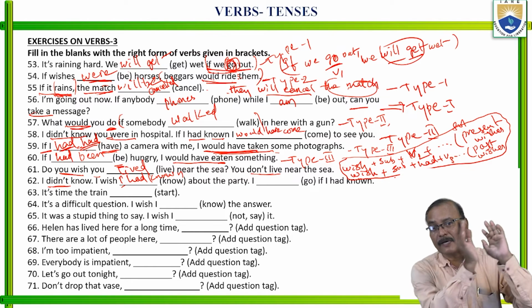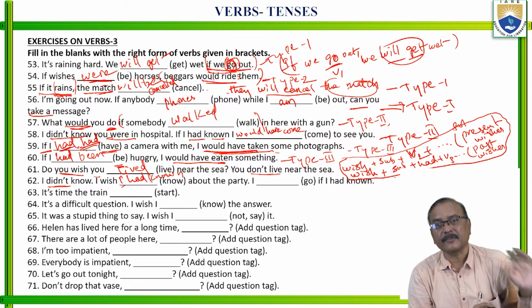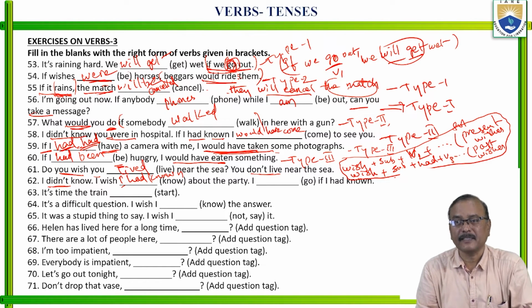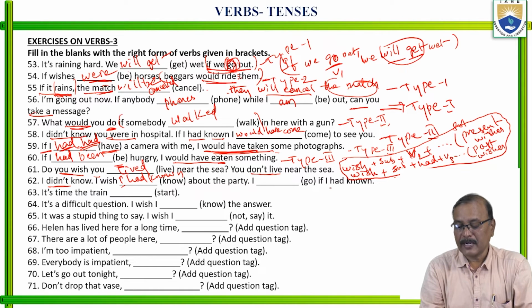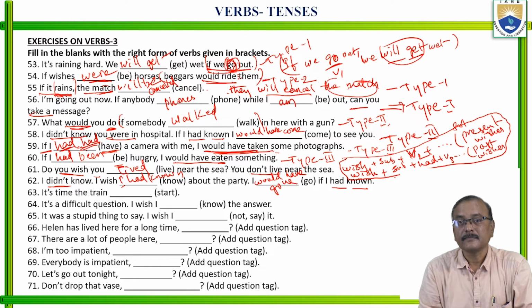We are speaking of past incidents, regarding past wishes only. I didn't know. I wish I had known about the party. If I had known, I would have gone. Is it clear?